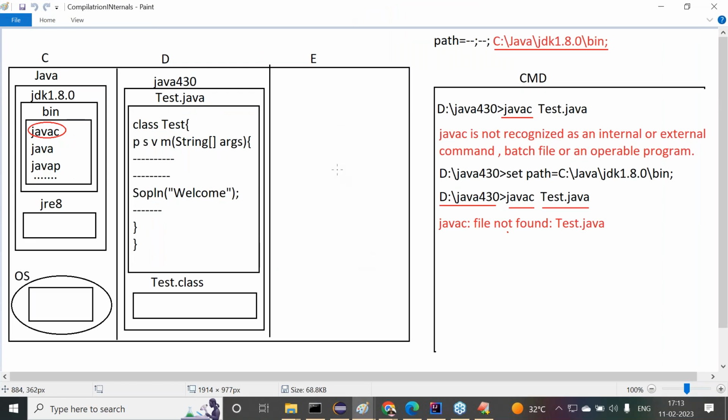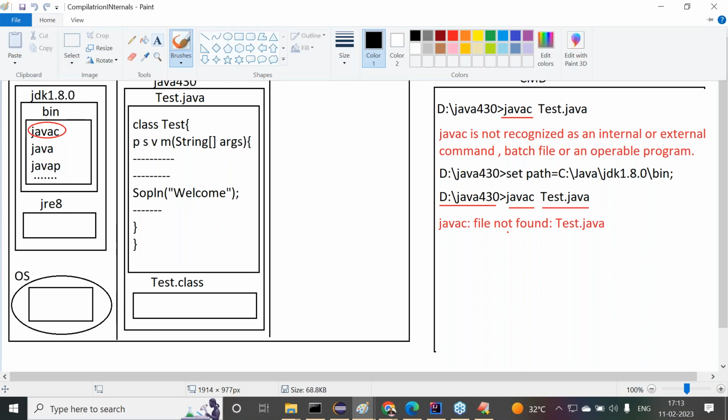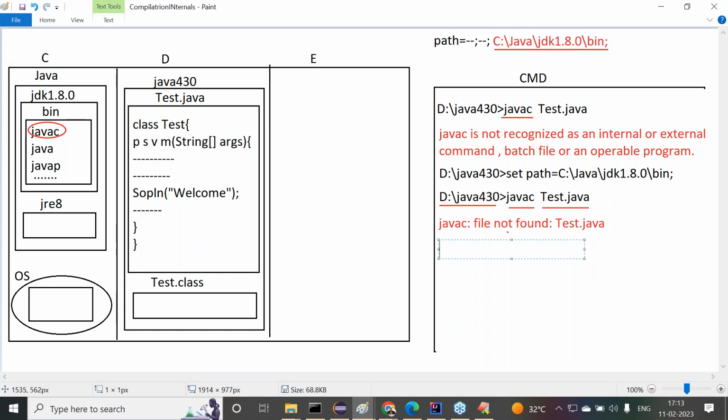All right, so now as per this diagram, observe carefully. In D:/Java430, Tester.java is provided. We compiled it. Assume the Tester.class file is available at the same current location. Then we have to go to the command prompt. In the command prompt, we have to provide the D:/Java430 location. In this location, we need to provide the command. What is the command here?